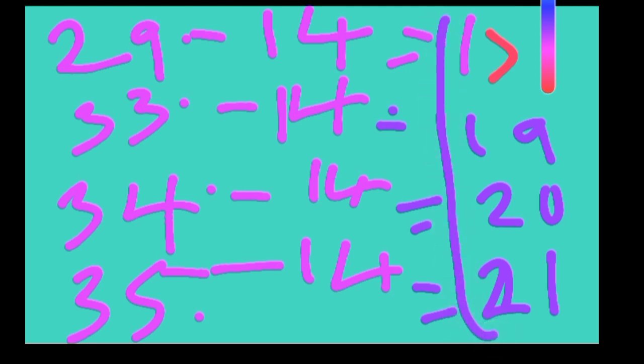This becomes your fertile window now. That's what you do. So your fertile window is 15, 16, 17, 18, 19, 20, and 21.